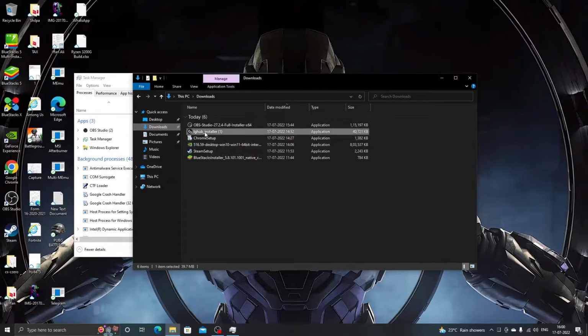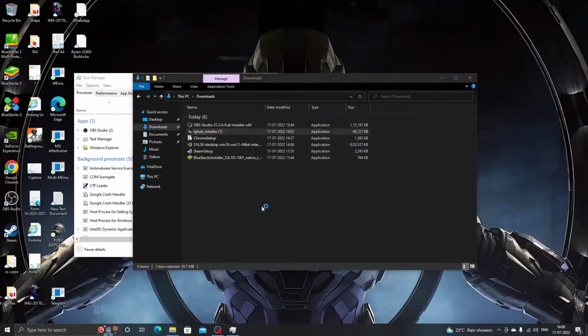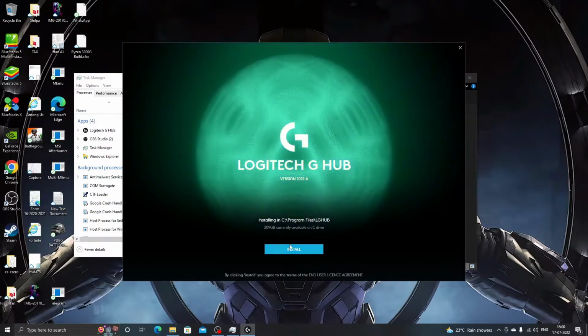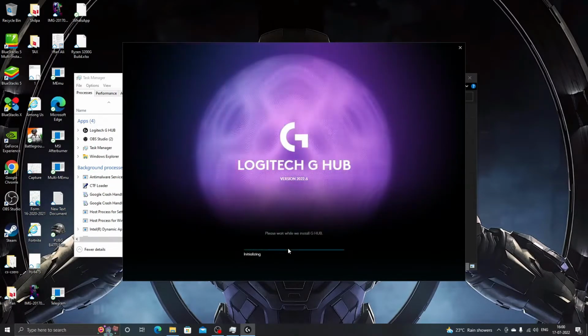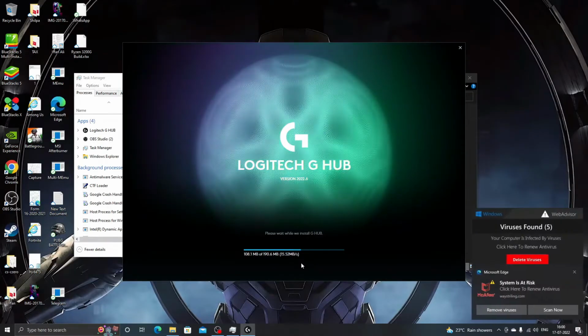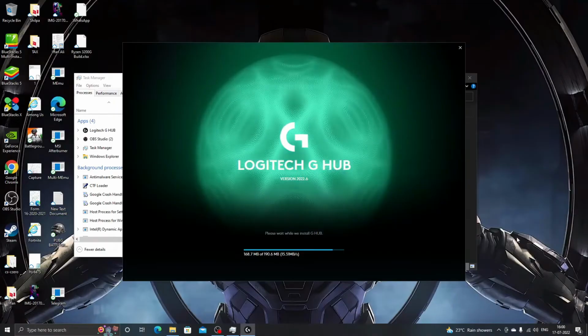If I go to my downloads, here it is. Let's try to install now. Install now. Okay, look at here, it's getting downloaded fast. Oh, we can ignore this for now as I have just installed my system.